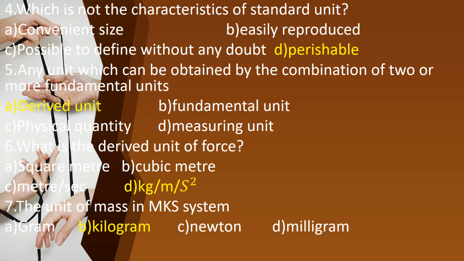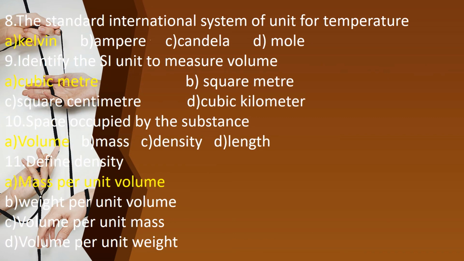And then fifth one, any unit which can be obtained by the combination of 2 or more fundamental units, that is derived unit. And then sixth one, what is the derived unit of force? Kilogram per meter per second squared. And then seventh, the unit of mass in MKS system is kilogram. Have you all checked the answers? Eighth question, the standard international system of unit for temperature is Kelvin.